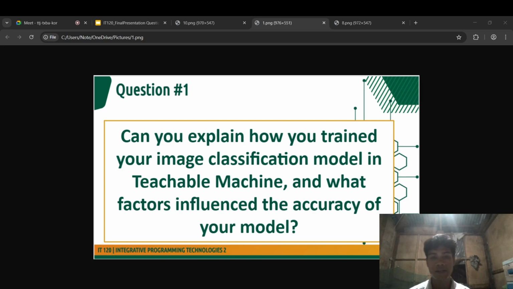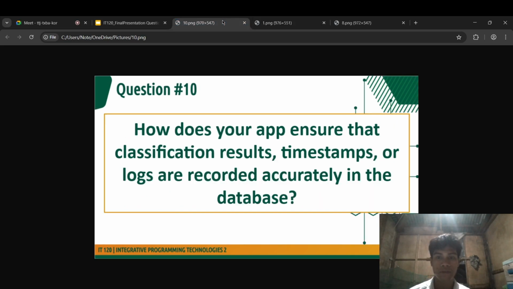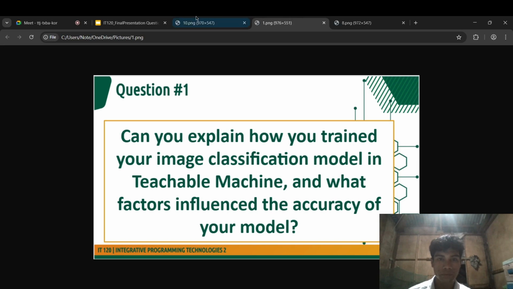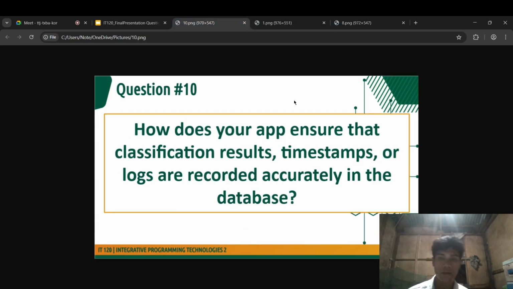So the third and the last question is: how does your app ensure that classification results, timestamps, or logs are recorded accurately in the database?